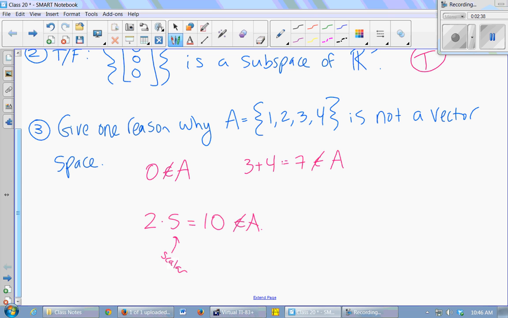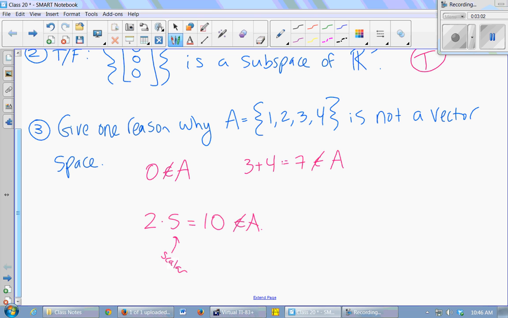There's actually 10 criteria for a vector space, and it does matter, particularly for a finite set like this one. That really is easy to fail in a finite set.